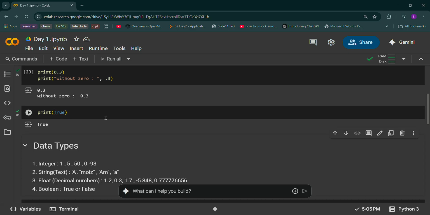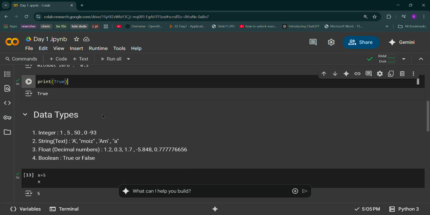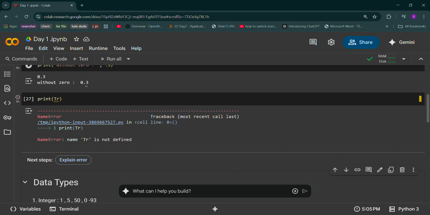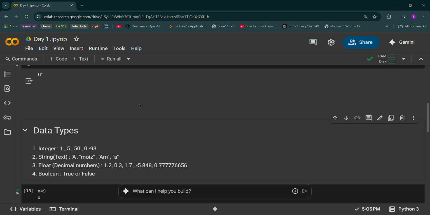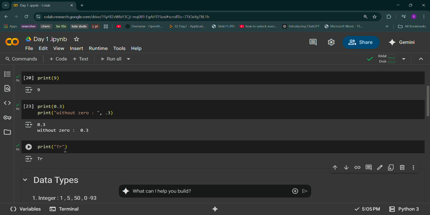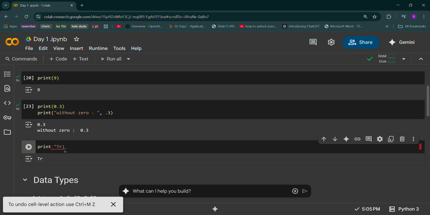I'll show you the difference also. But see, you're writing this without quotes, but still it is printing. How is it possible? The thing is, it is a data type, right? Other than true, if I write something else, like tr, it will give me an error. Why so? Tr does not come in the boolean type or any data type. If you have to write any text other than true or false, you just have to make sure that you are enclosing it with double quotes. That is the thing you should make sure of, and run.